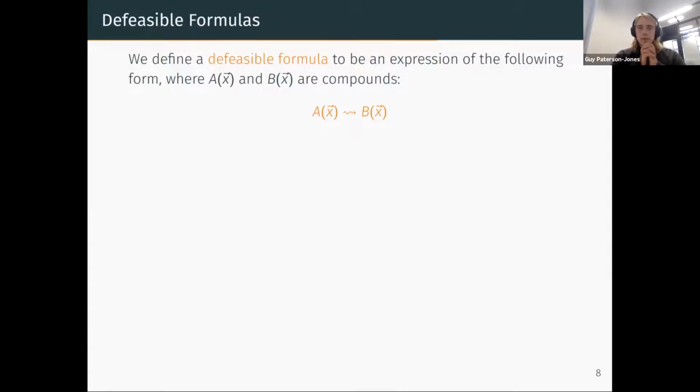So we define a defeasible formula to be an expression of the following form, where the left-hand side and the right-hand side are both these compounds, in other words, Boolean combinations of atoms.